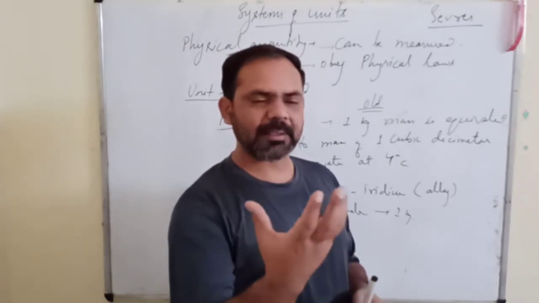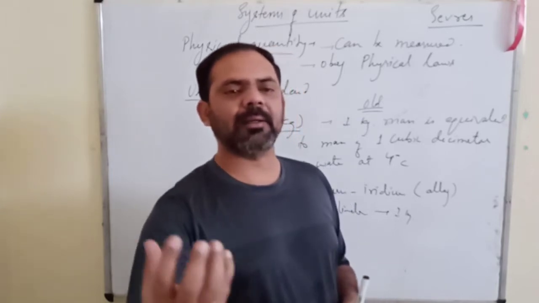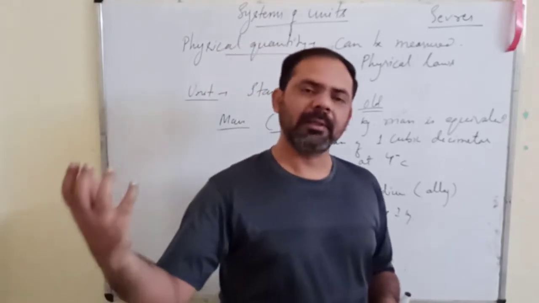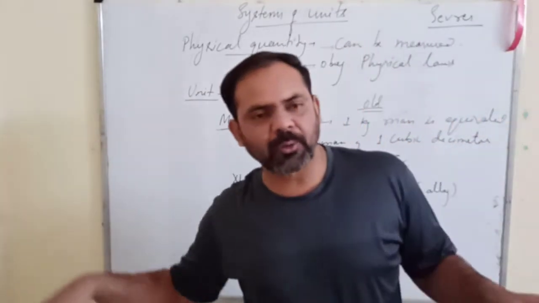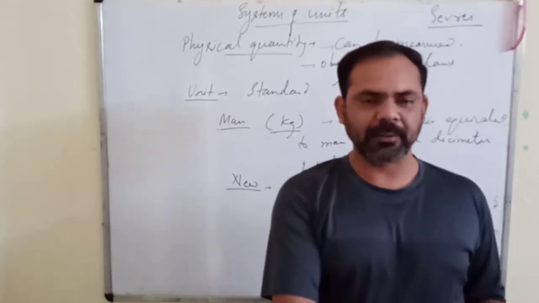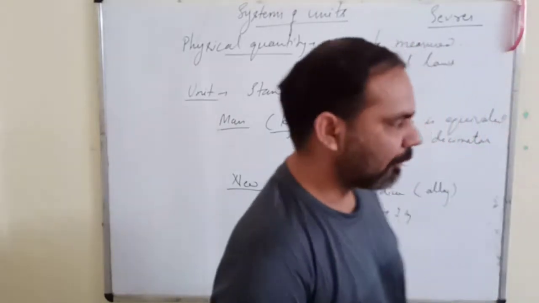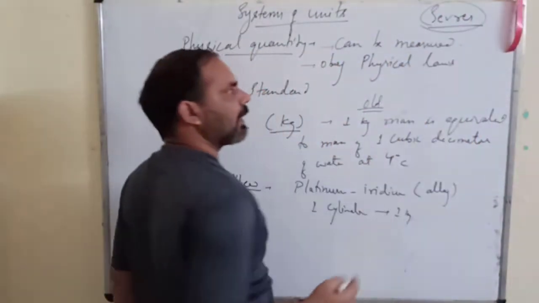And they said that whatever is the mass of this cylinder, that mass will be considered as 1 kg. And whatever we are using all over the world is actually a replica of that platinum iridium cylinder.